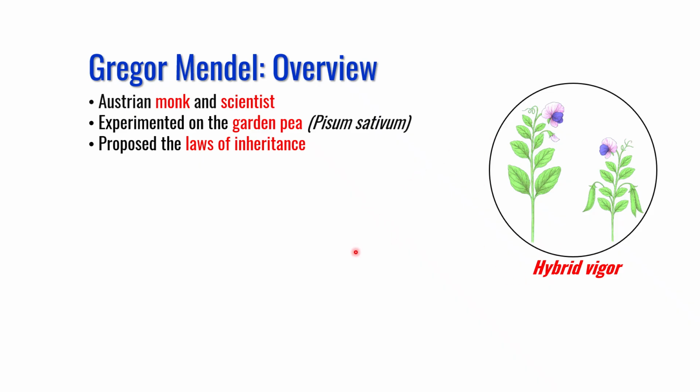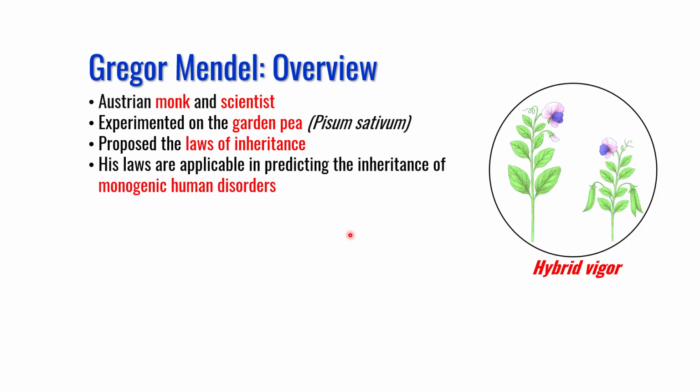So there were two objectives of his experiment. First, the objective of the monastery was to develop good quality seeds so that they can make money, and his interest was to understand the principles of inheritance. Based on his findings, he proposed laws which are fundamental to our understanding of the inheritance of genetic traits.